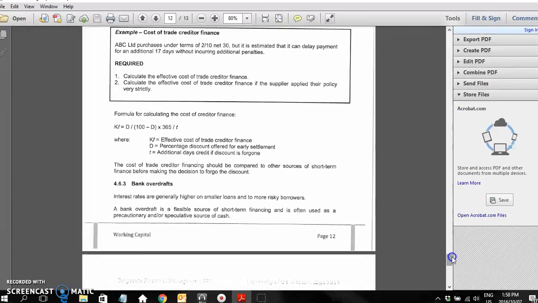But you can try it in the meantime by yourself by using this formula for calculating the cost of trade creditor finance. So the cost of finance is the percentage discount offered for early settlement divided by 100 minus that percentage. So if it's 2%, it'll be 2 divided by 98. And then you multiply it by 365 and divide it by the additional days credit if the discount is foregone.